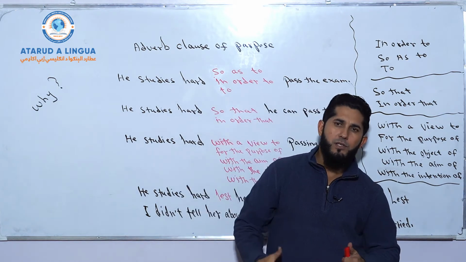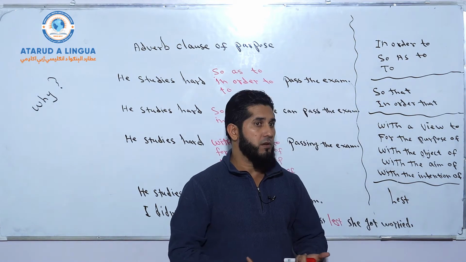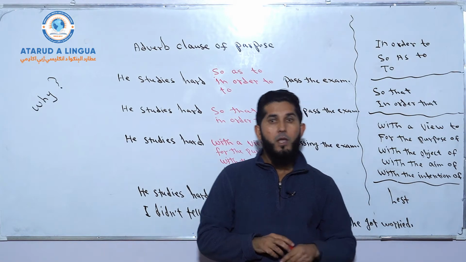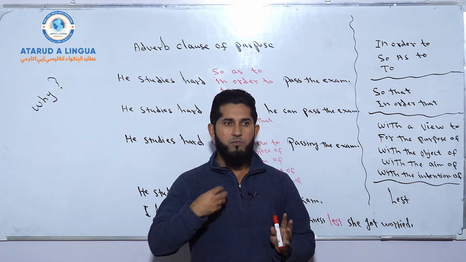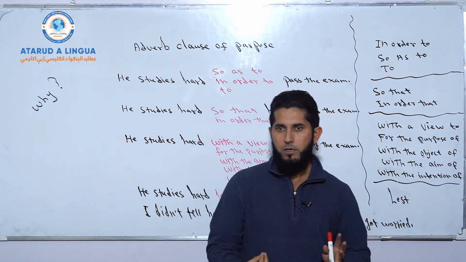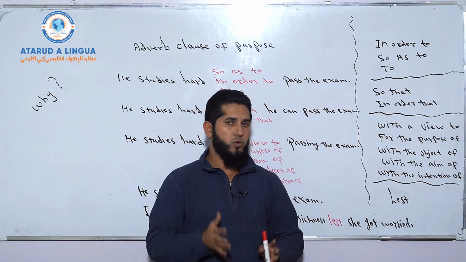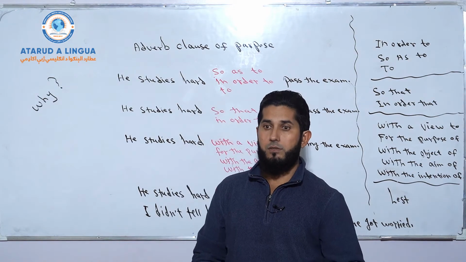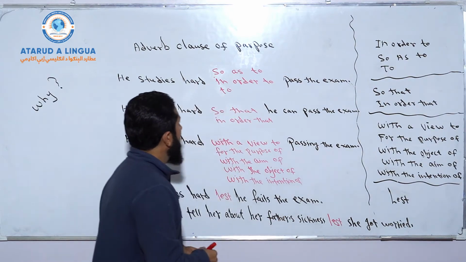What about these phrases: with a view to, for the intention of, for the purpose of, with the intention of, with the aim of? These phrases are followed by gerunds, verb ing. There should be a gerund or a gerund phrase after if you want to use one of these phrases in your sentences. So now, look at these examples.